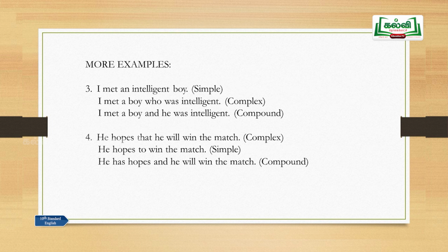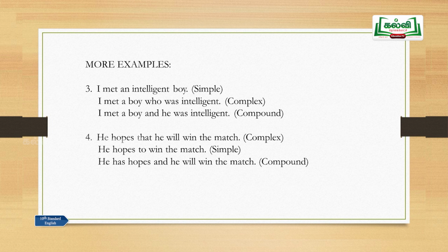Sentence 3. I met an intelligent boy. That's a simple sentence. Why? Because in met, there is only one finite verb here. Met is a finite verb. So only one finite verb we find in this sentence. So that is a simple sentence. I met a boy who was intelligent. So we have framed this complex sentence in such a way that there is one main clause and one subordinate clause here. I met a boy, that is a main clause. It's a meaningful part. And who was intelligent, that is a subordinate clause. That is a clause, definitely. There is a finite verb here, but it doesn't give the complete meaning. So that is a subordinate clause. So it becomes a complex sentence.